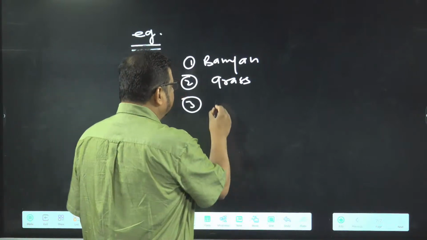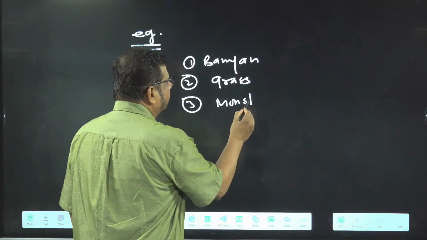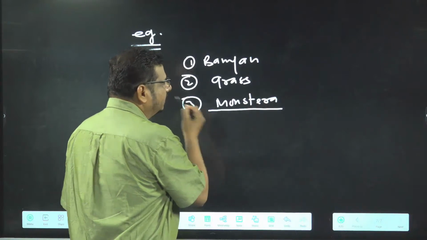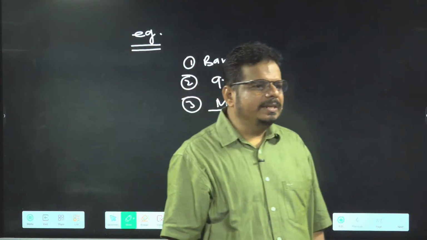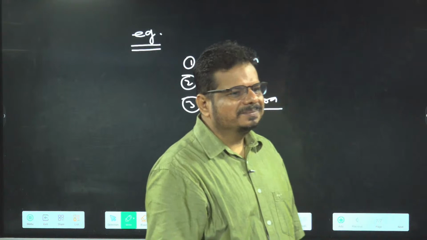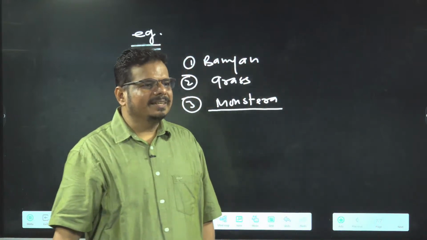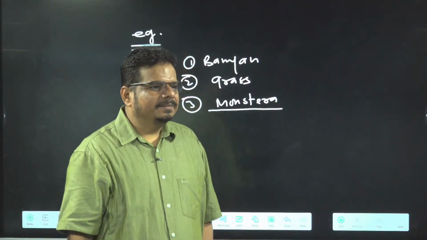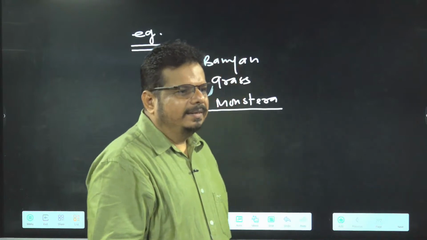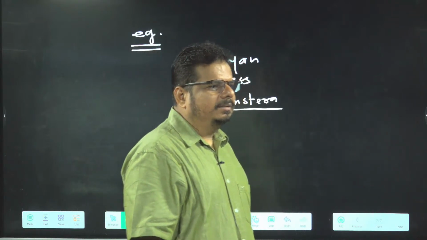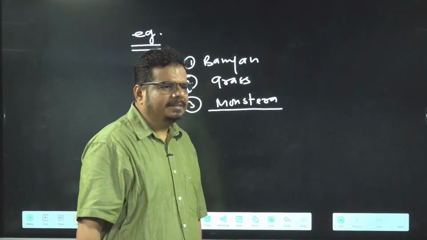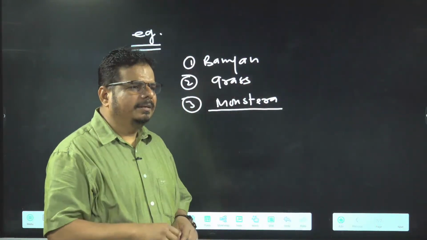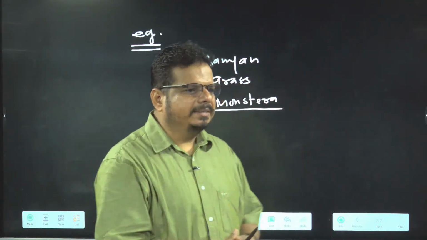Monstera is written. Do you know the Monstera? Have you seen the Monstera? Yeah, it's growing in the Mexico area, and it is called Swiss cheese plant.